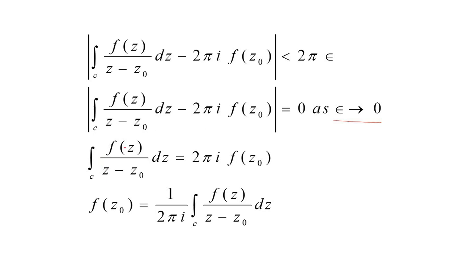Therefore integral over C of f(z) divided by z minus z0 into dz equal to 2 pi i into f(z0). From this equation we need f(z0) alone. So therefore f(z0) equal to 1 by 2 pi i integral over C of f(z) divided by z minus z0 into dz.